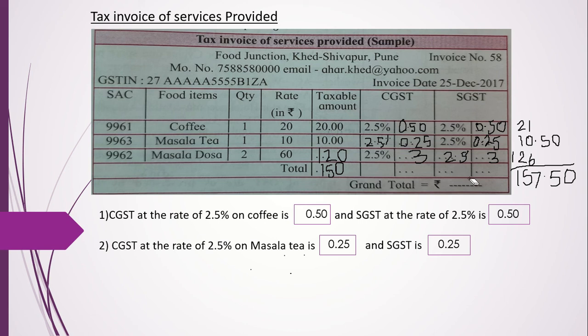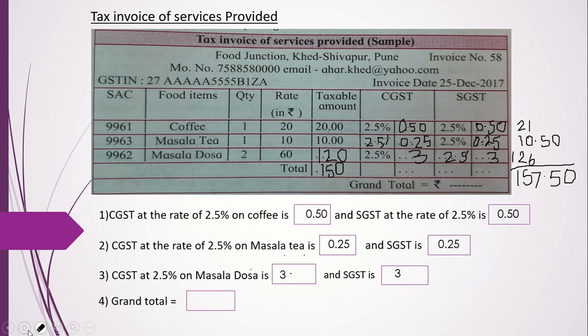So the grand total is 157.50. Okay, I hope you have understood the working of this bill.